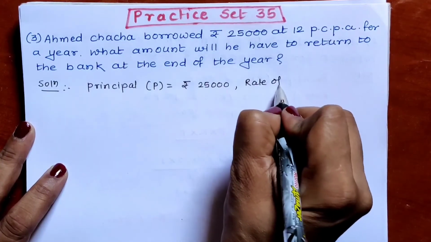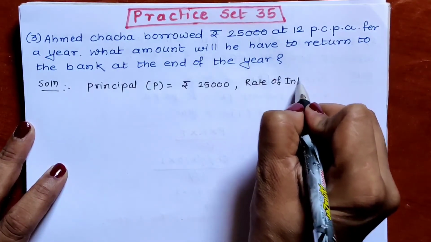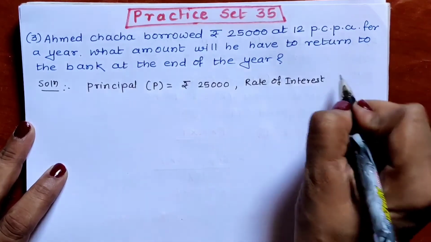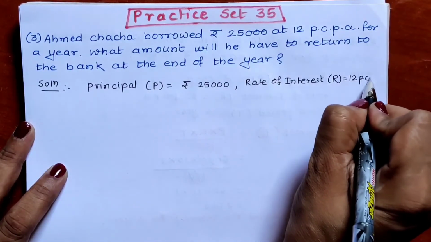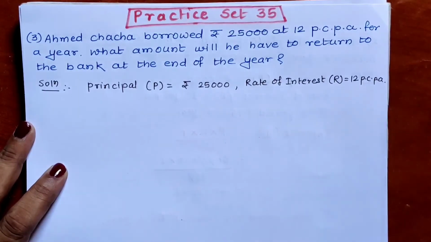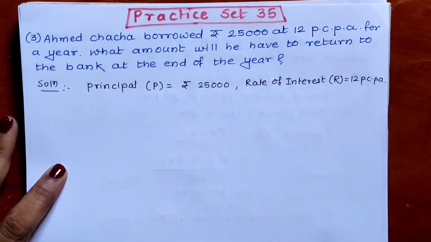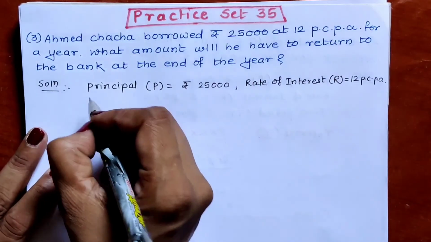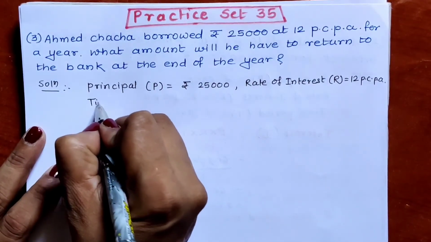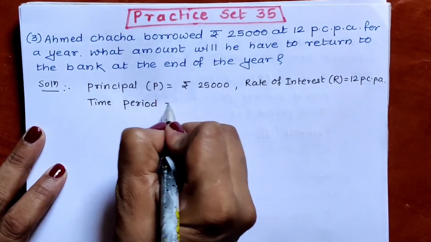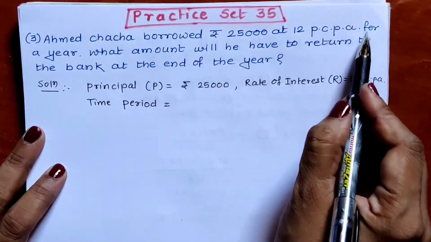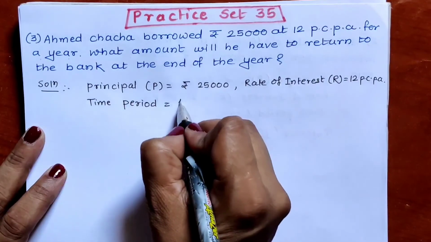Rate of interest, R equal to 12 PCPA, percent per annum. Then what we have to write? Time period. How many years? For a year. A year means 1 year.